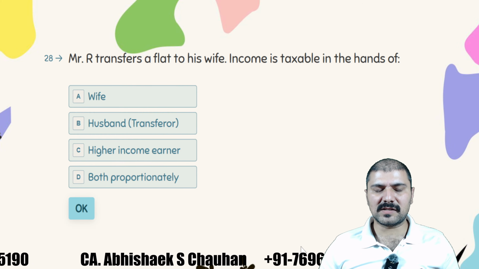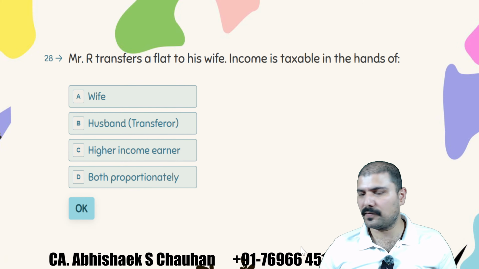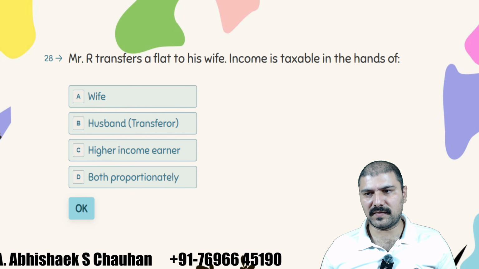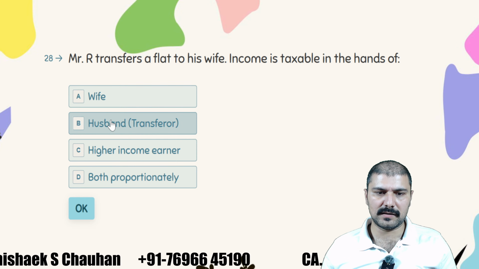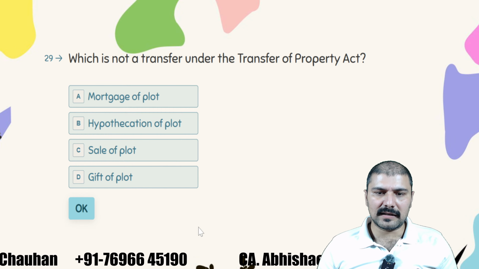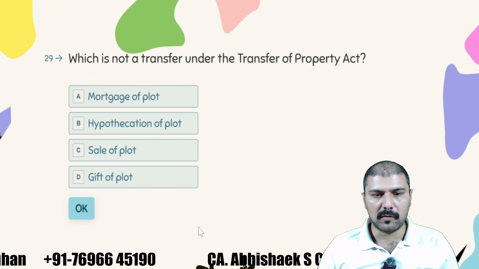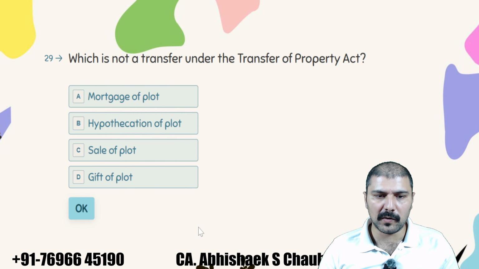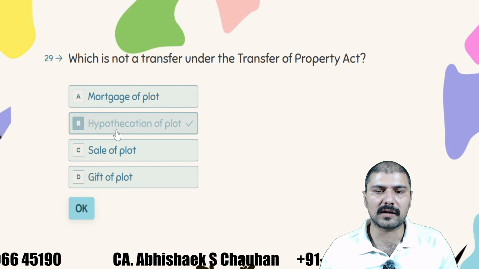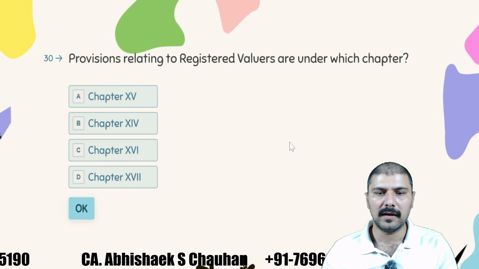Mr. R transfers a flat to his wife. Income is taxable in the hands of whom? The transferor. That is the husband, right? Which is not a transfer under the Properties Act? Mortgage of plot, hypothecation of plot, sale of plot, gift of plot, right? So hypothecation of plot is not a transfer under the Properties Act.